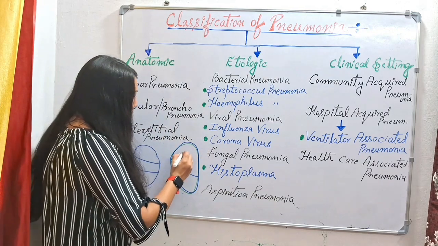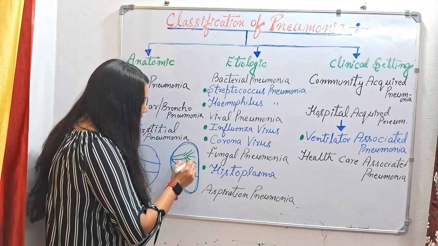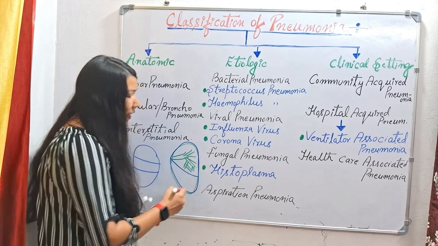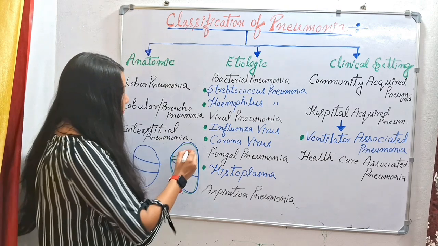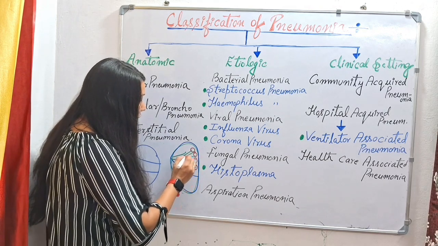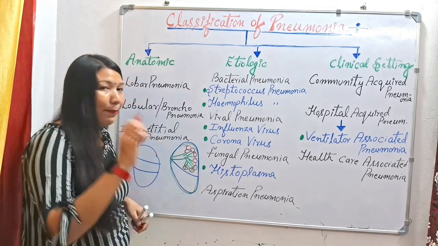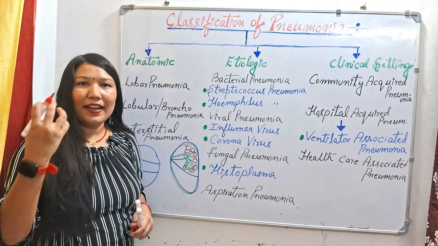So after many terminal bronchioles come many respiratory bronchioles, after that many alveolar ducts, and finally the alveoli are attached there. This pneumonia happens after the terminal bronchioles. And it happens not in a diffuse form but in a patchy form, which means some areas are affected and other areas are left.